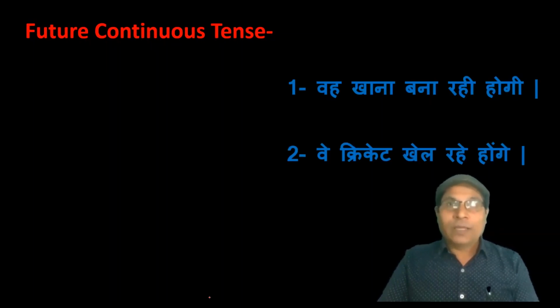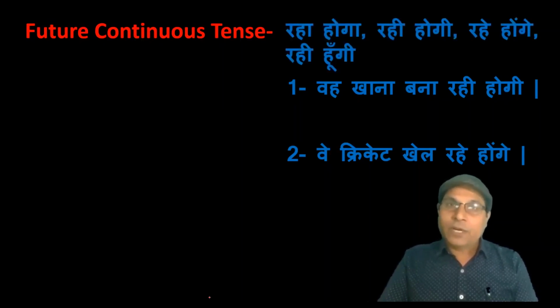When you throw a glance on Hindi sentence and if you find the verb in Hindi ends last syllable with रहा होगा, रही होगी, रहे होंगे, रही होंगी, etc., it means there must be future continuous tense.